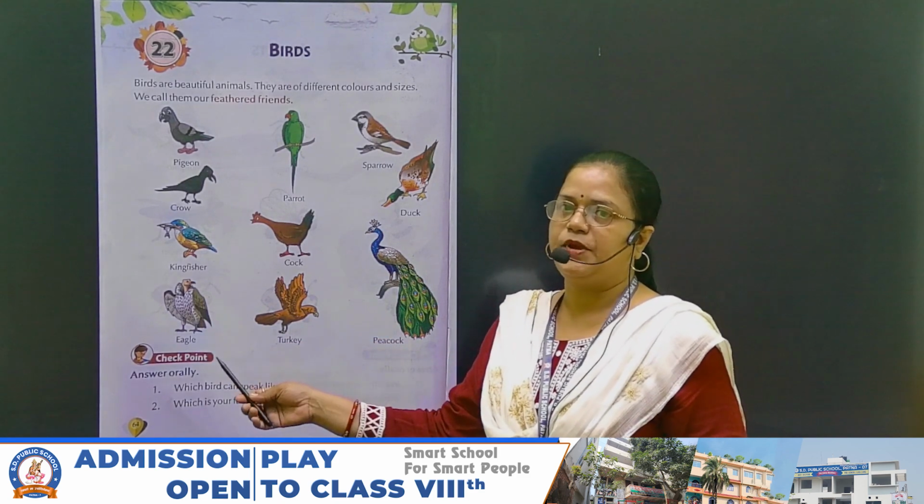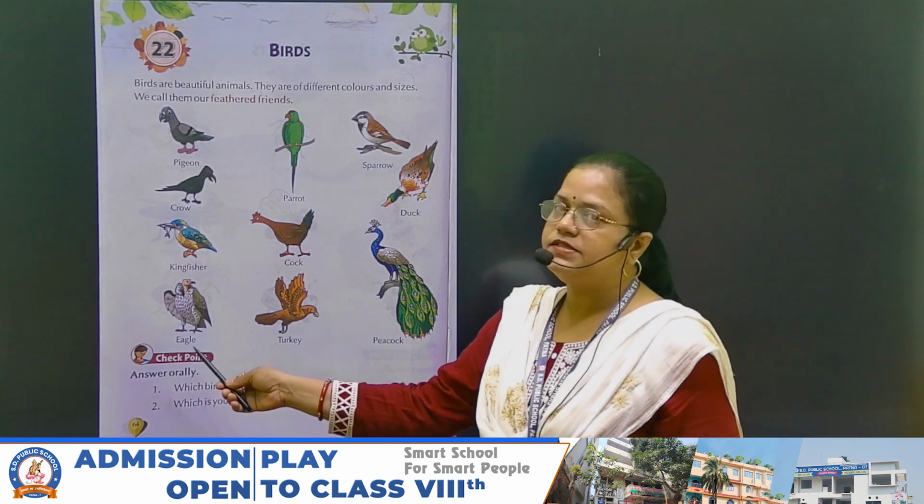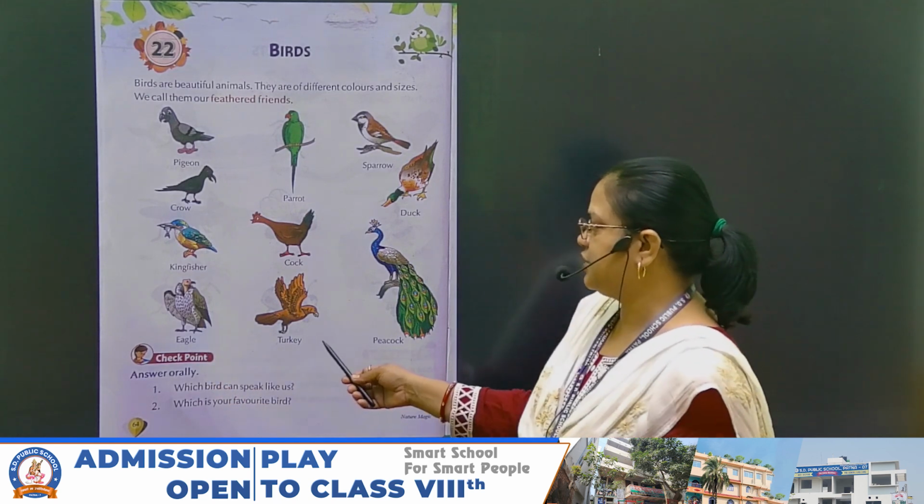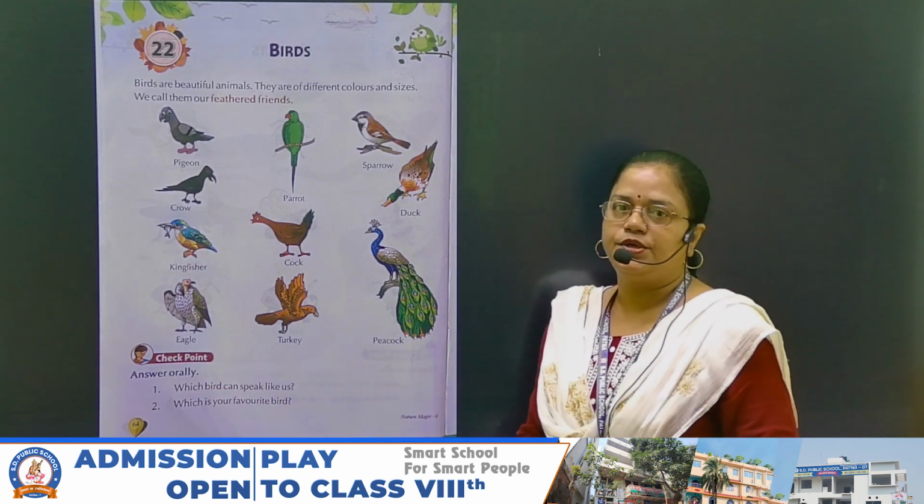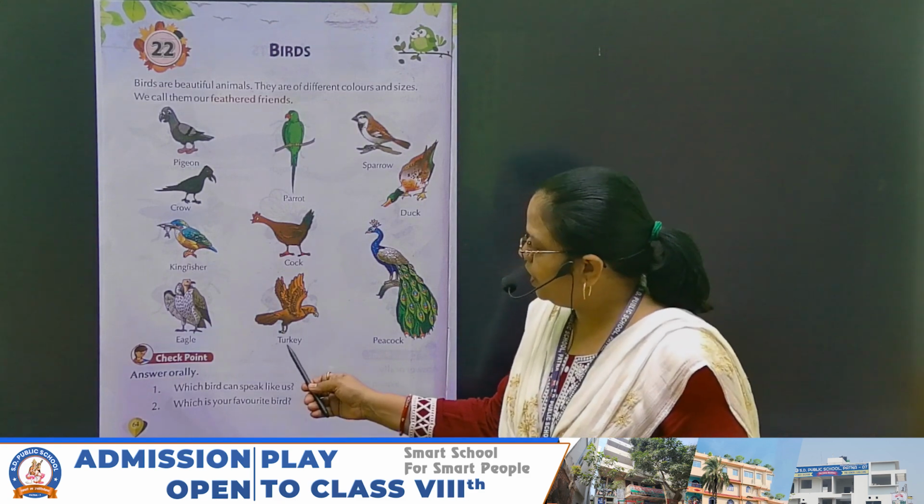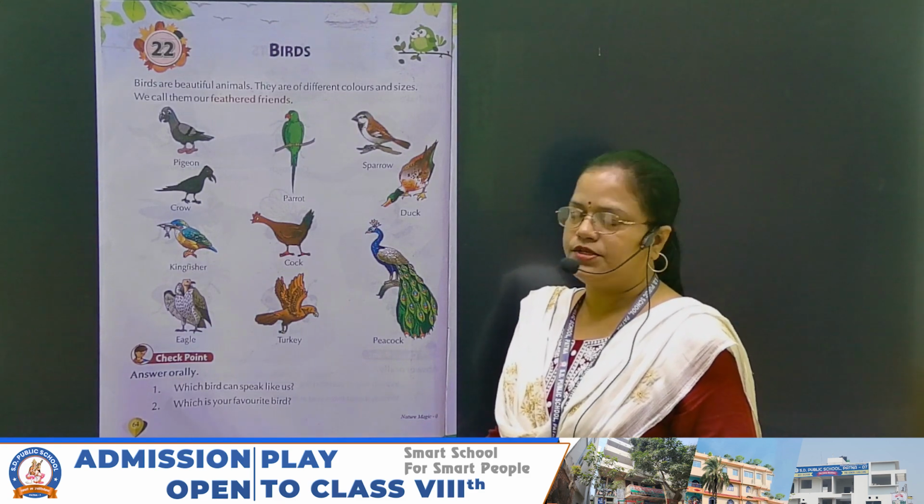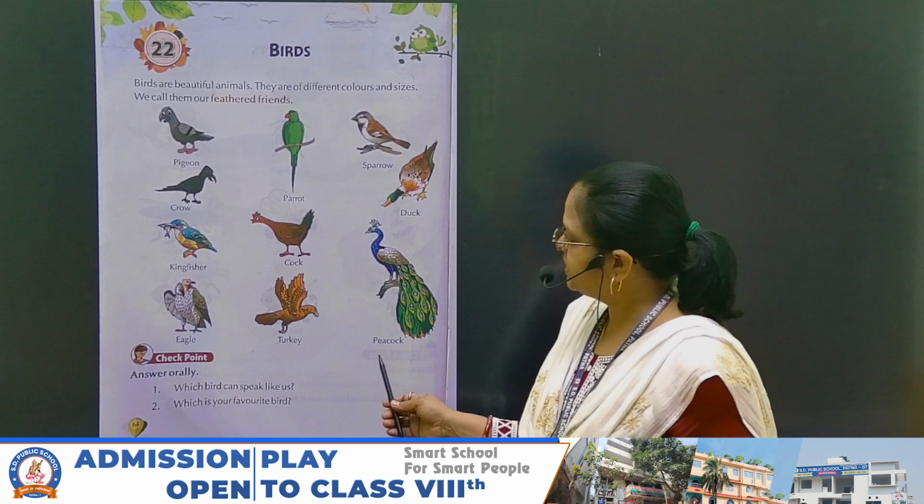EAGLE. What is the spelling of eagle? EAGLE. Eagle. Next word is turkey. What is the spelling of turkey? TURKEY. Turkey. And next word is peacock.